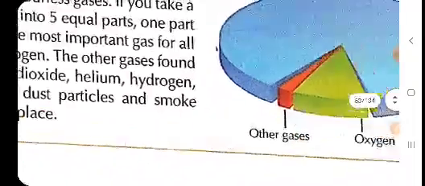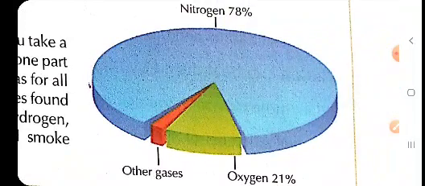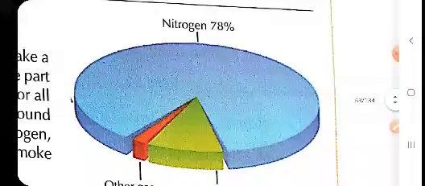So, children, here we can see the composition of air through this pie chart. Here is the chart in which this complete circle is the air.